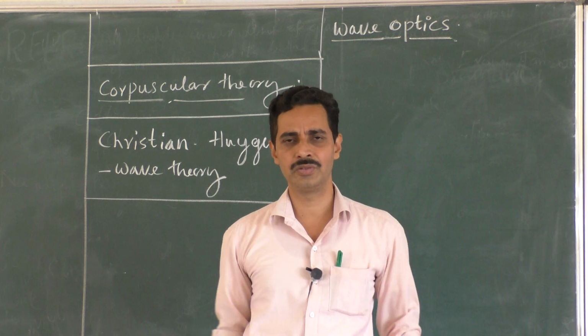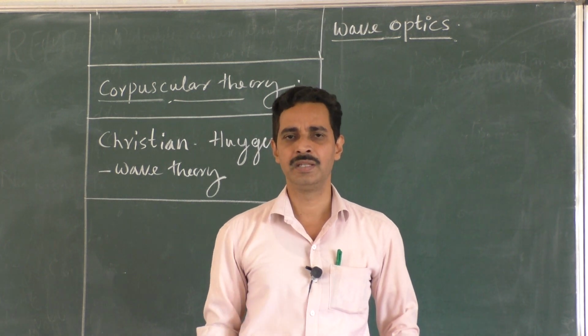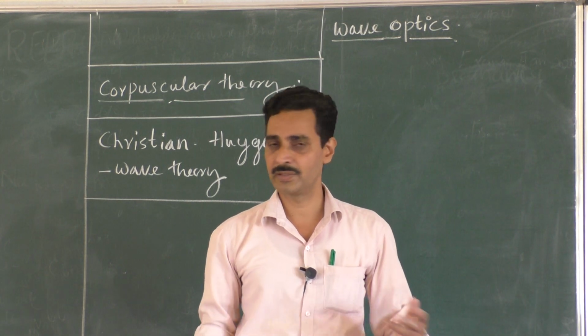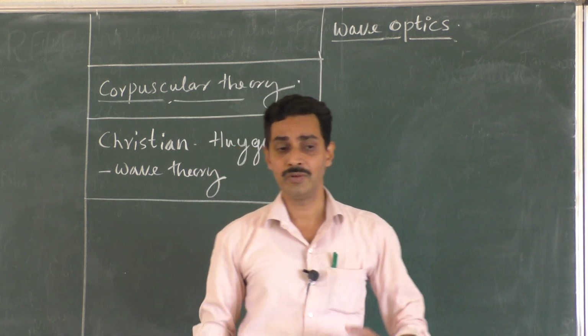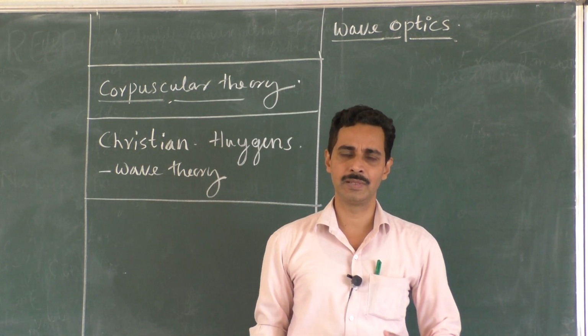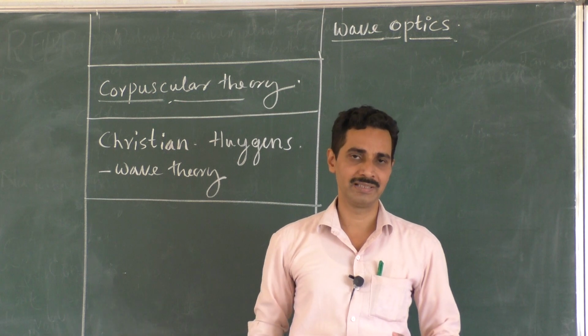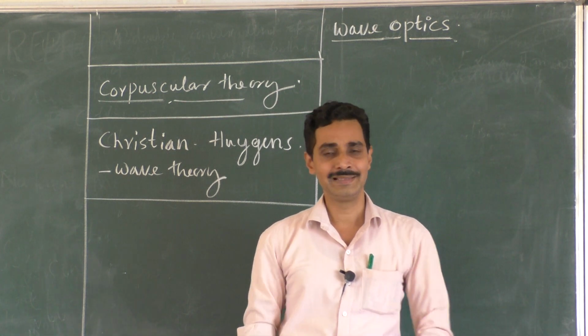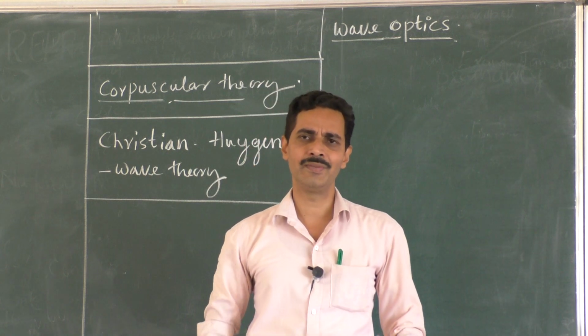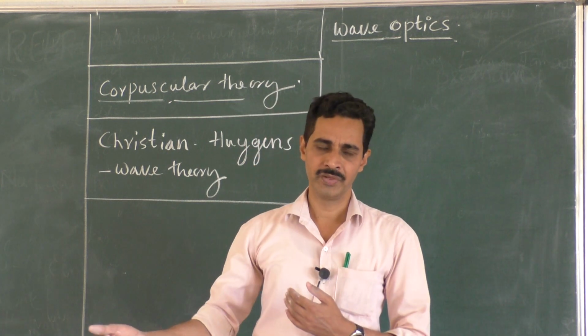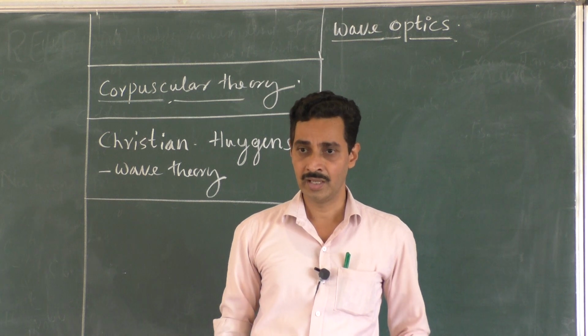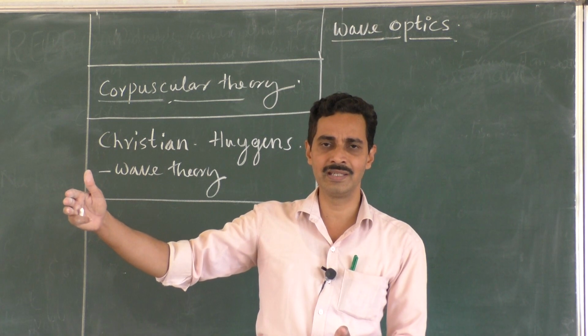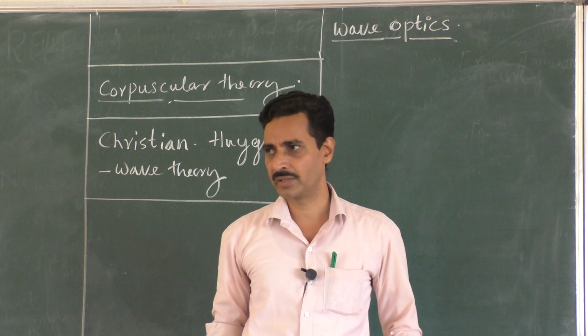Without water, how can you assume water ripples? They need a medium. Sound needs a medium. In vacuum, sound can't travel. So that was the idea of the people at that time. But nowadays we know that there is one more type of wave called light, electromagnetic wave, whatever we call, and it does not require any medium. It may travel even in water as well as vacuum. So light from the sun reaches the earth, and major portion of the traveling is in vacuum. So light travels in vacuum.